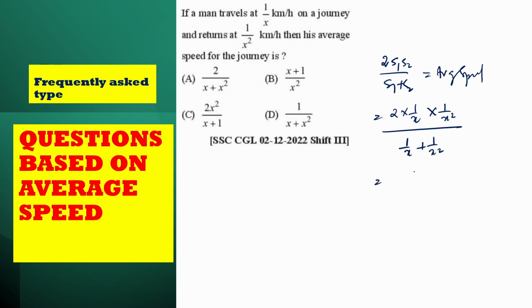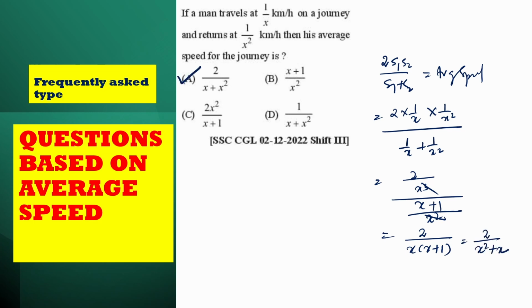Sir, here it will be 2 divided by x cube divided by x square. x square will be the LCM, so this will be x plus 1. x square, x cube, x cube will be cancelled, so x will be remaining, so it can be written as 2 divided by x into x plus 1, or this can be written as 2 divided by x square plus x. That is option A is the answer.